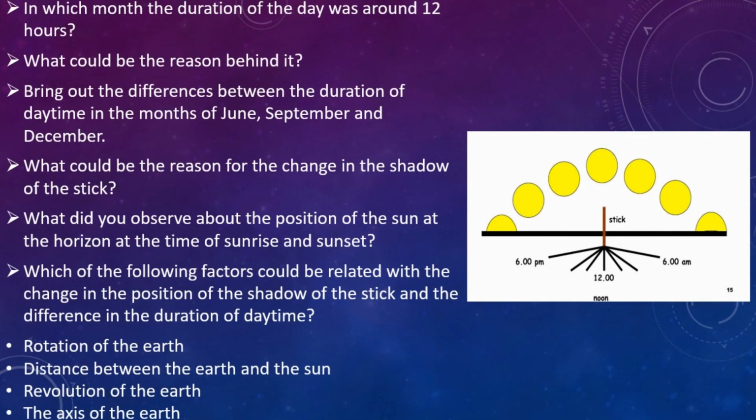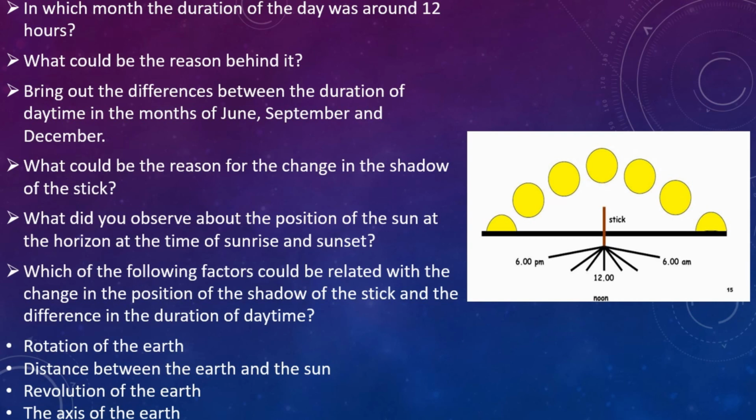Okay, so students, in part 1 you were asked to perform an experiment. The questions that we are going to discuss now are based on that experiment. The experiment was to take a thick stick about 1.5 to 1.7 meter long and fix it near a wall that receives sunlight at the time of sunrise or sunset throughout the year.